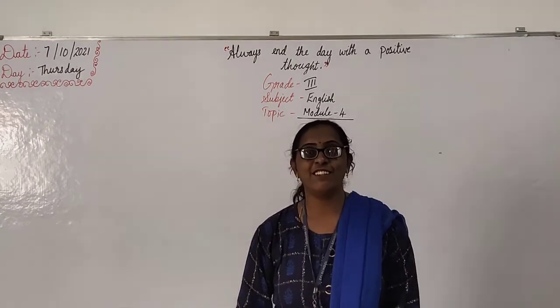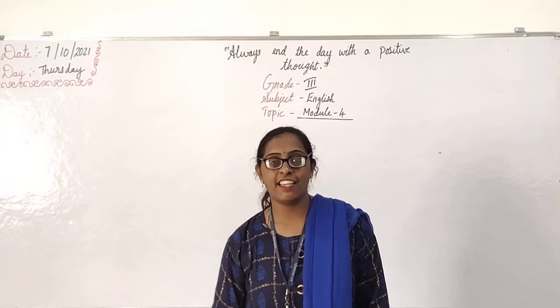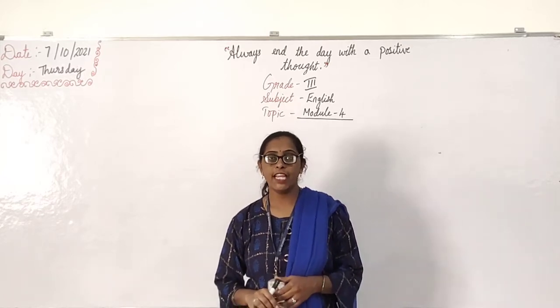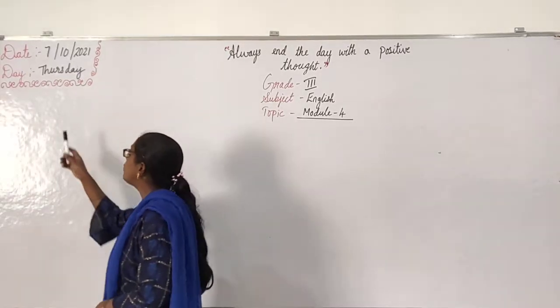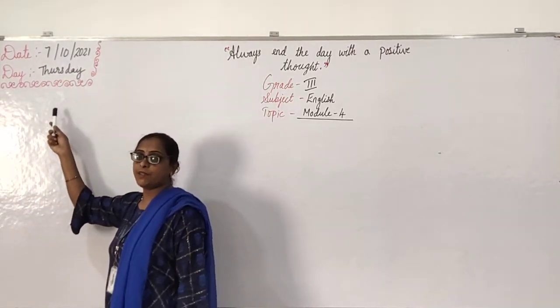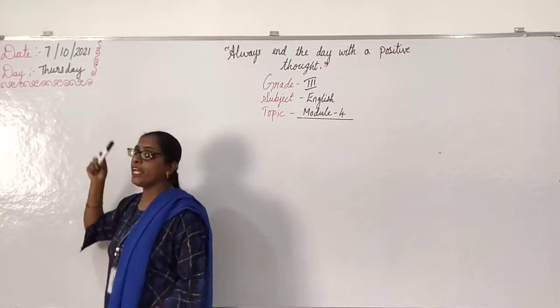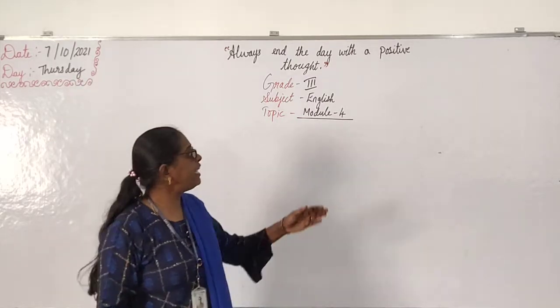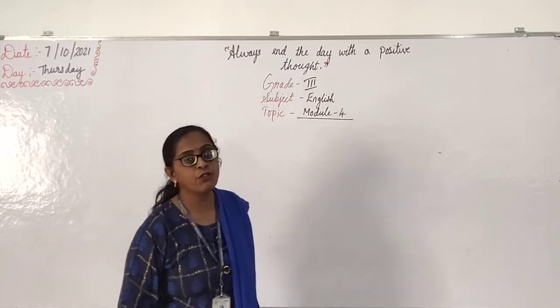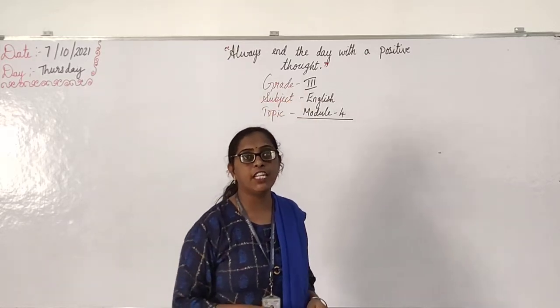How are you all? Doing good? Yes. Then no need to waste the time, children. We will start. Okay? Tell me what is the date today? Today it is 7th. We are in the month of October, right? Here is 2021. Today Thursday. Yes, you have English. Always end the day with a positive thought. This is the thought for the day.